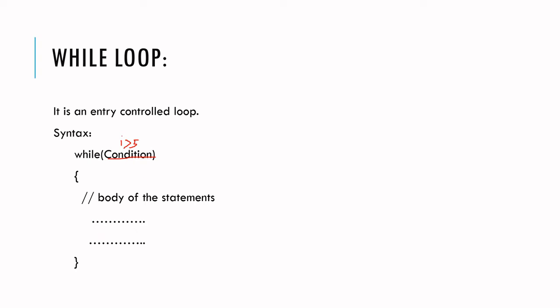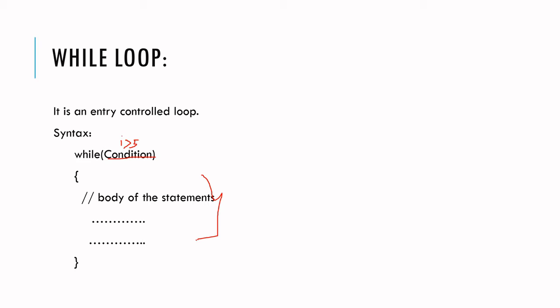If this condition fails, for example, if the value of I is less than 5, definitely your program control will not enter into this while statement. It will come out of this while statement. By that time this body of statements will not be executed.